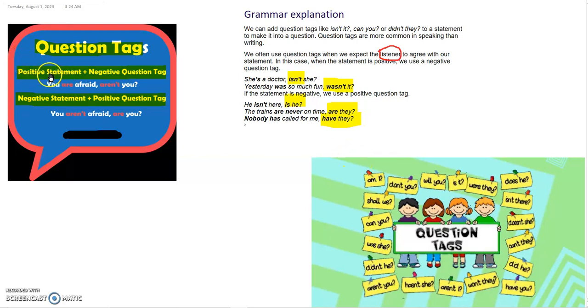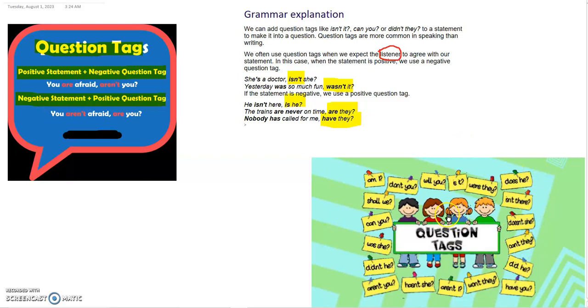With a positive statement, we will use negative question tags, and if the statement is negative, then we will take the positive question tags like was she, can you, shall we, will you, were they, did he. These are all positive question tags which we can use with a negative statement.